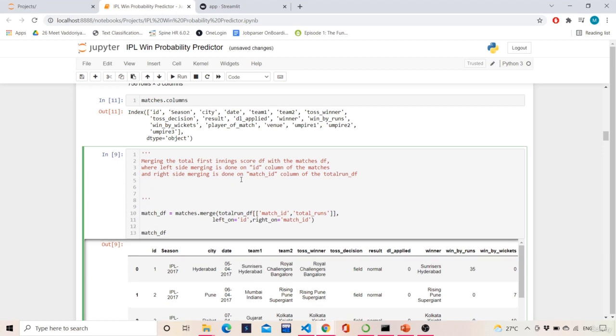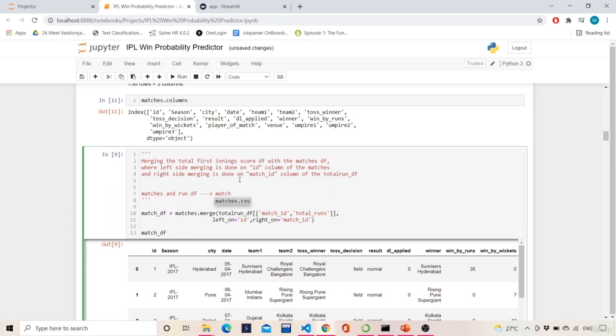So what does left on mean? See, we want to merge matches and run DF, right? So in matches, which column is similar to run DF? The ID column.